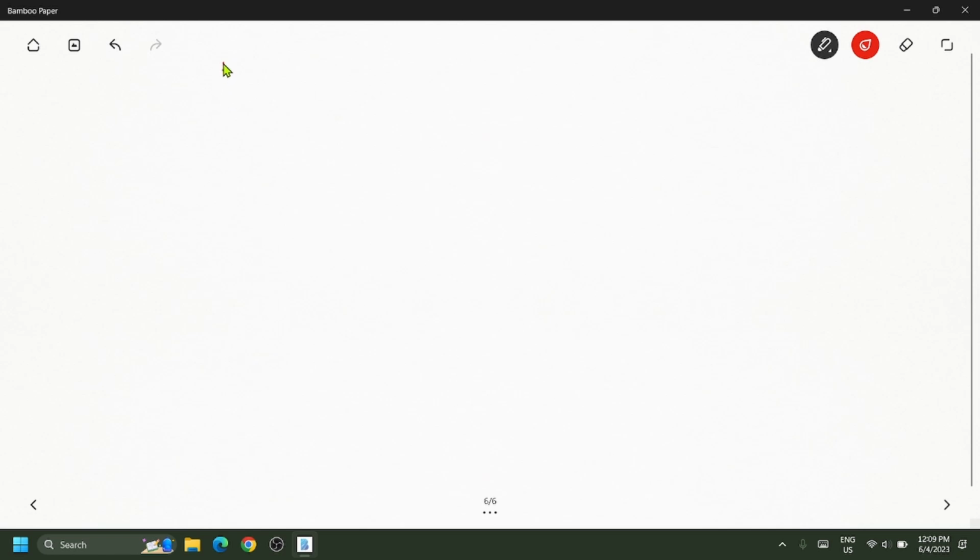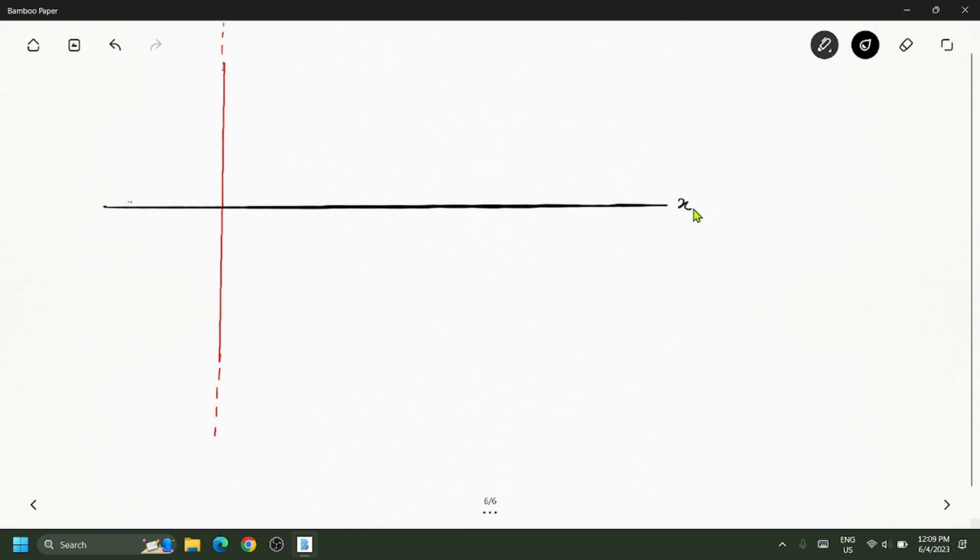Let's say I have an infinitely long wire, so I'll use the dotted lines for the two ends. And then let's say the line here is the x-axis. So this is the x-axis. The line along the wire is given by the y-axis. And the wire is infinitely long.